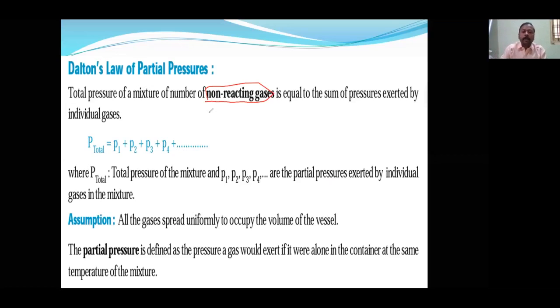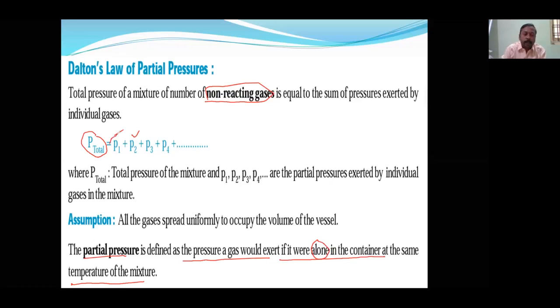Okay. So according to it, the total pressure is equal to the sum of the partial pressures. Actually, what is partial pressure? Here you will come to know. Partial pressure is defined as the pressure a gas would exert if it were alone in the container at the same temperature as the mixture. Okay. Same temperature as the mixture. That means it should be separate. The pressure exerted under that condition at the same temperature is called the partial pressure.